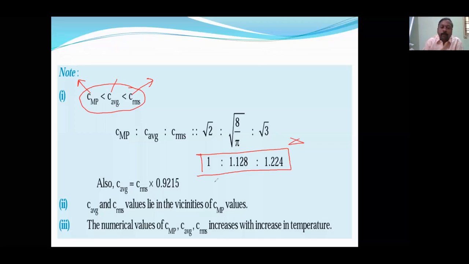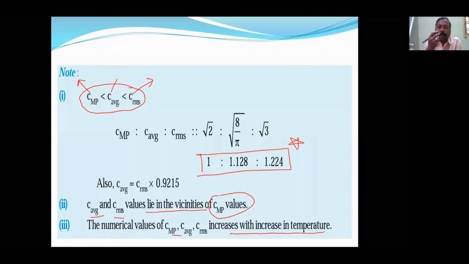Very, very important formula: C average and C RMS values lie in the vicinity of the most probable speed. The numerical values of most probable, average and RMS speed increase with an increase in temperature. Let it be any type of speed, RMS speed, most probable speed or average speed, everybody will increase with an increase in temperature. I think it is clear now.